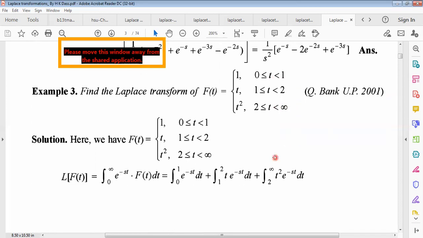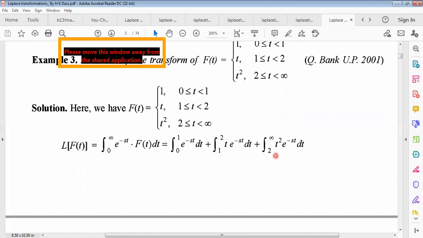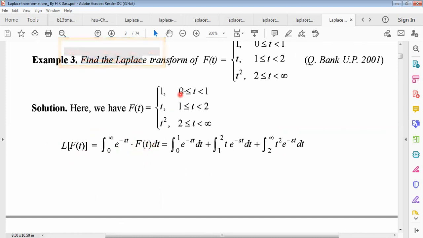That means this function has three parts. So the Laplace transformation of f(t) equals the integral from 0 to infinity of e to the power minus st times f(t) dt, according to the definition of Laplace transformation, we can write this down. Now we put in the values of f(t) for the different parts of the function.